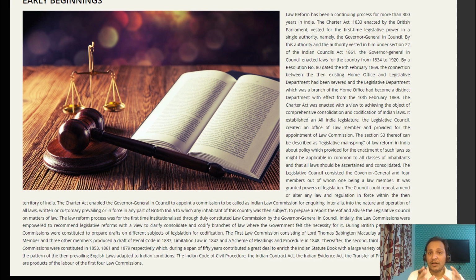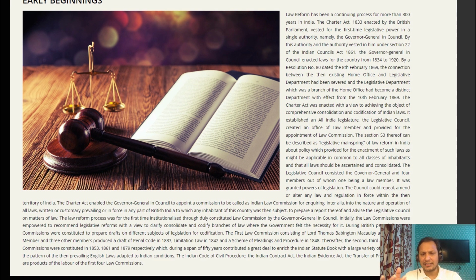They can ask you, when was the first law commission set up, when was the second, third and fourth law commission set up, what was the contribution of these law commissions, and who were basically the chairman of these law commissions. So Macaulay was the chairman of the first law commission. Very, very important. Guys, you can see here these law commissions were responsible for the IPC, Indian Contract Act, Indian Evidence Act, Transfer of Property Act, etc.